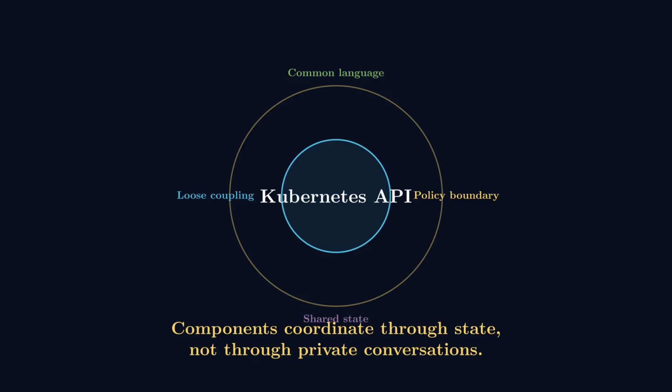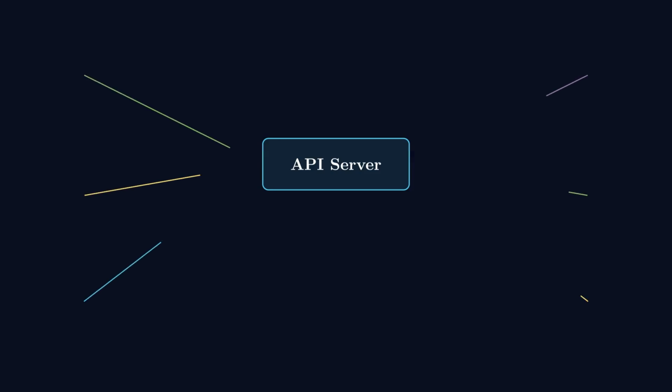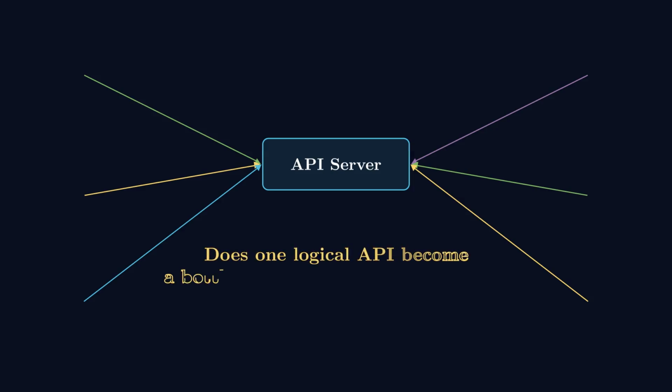But centralizing coordination creates an obvious concern. If every read, write, and watch passes through the API server, does that single logical center become the bottleneck or the single point of failure?